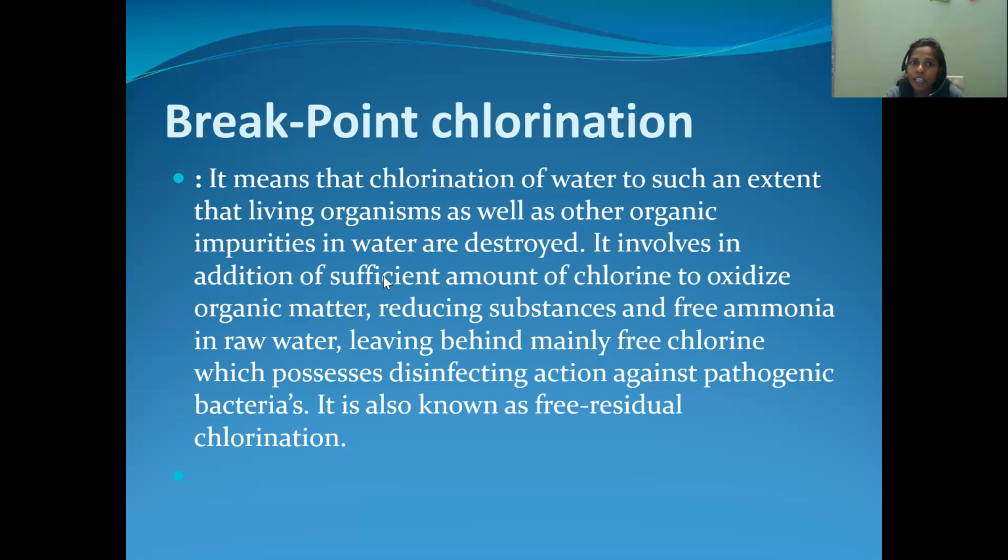It involves the addition of a sufficient amount of chlorine to oxidize organic matter, reducing substances, and free ammonia in the raw water. What is the use of the chlorination process? It is oxidizing the organic matter. That means it is removing the organic matter, reducing substances, and also free ammonia in the raw water, and leaving behind mainly free chlorine, which possesses disinfecting action against pathogenic bacteria.